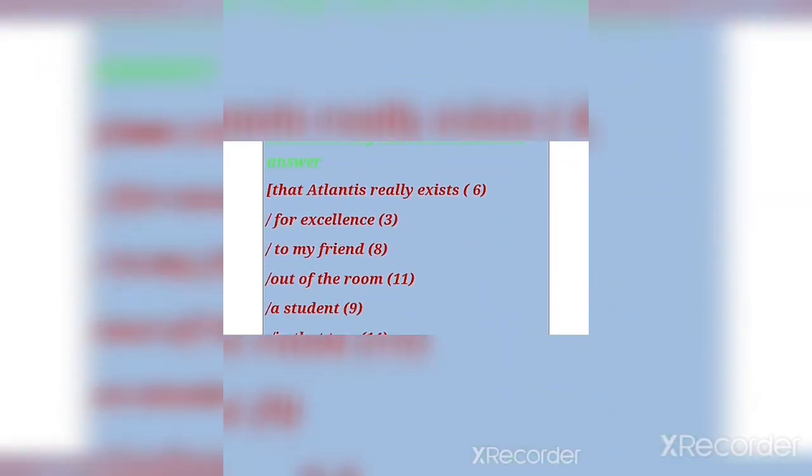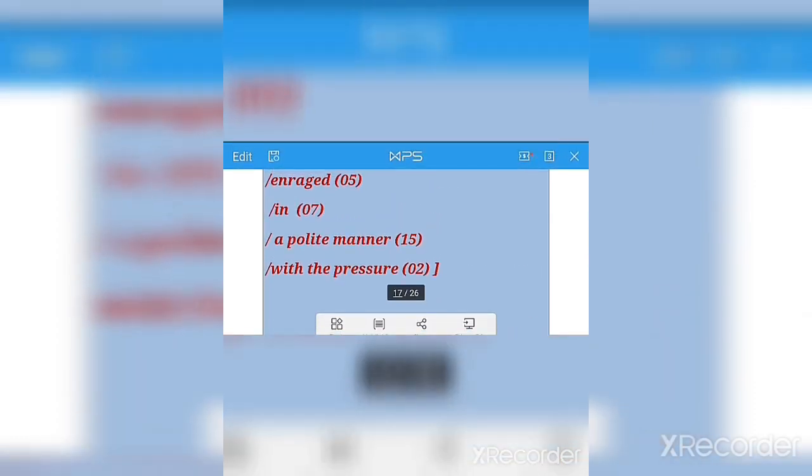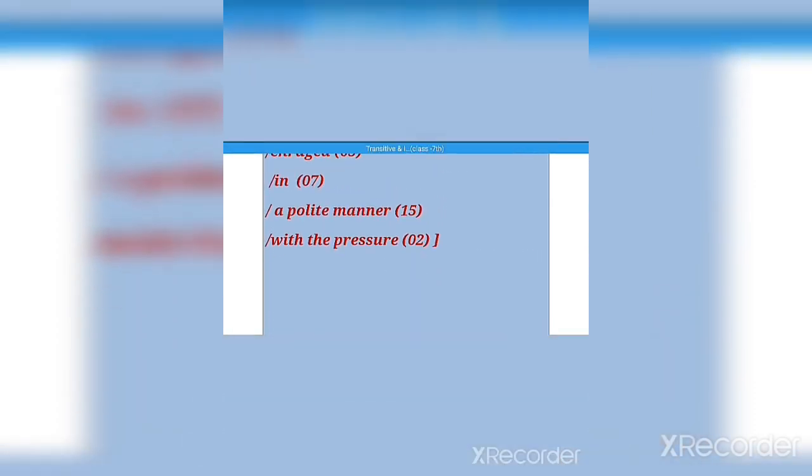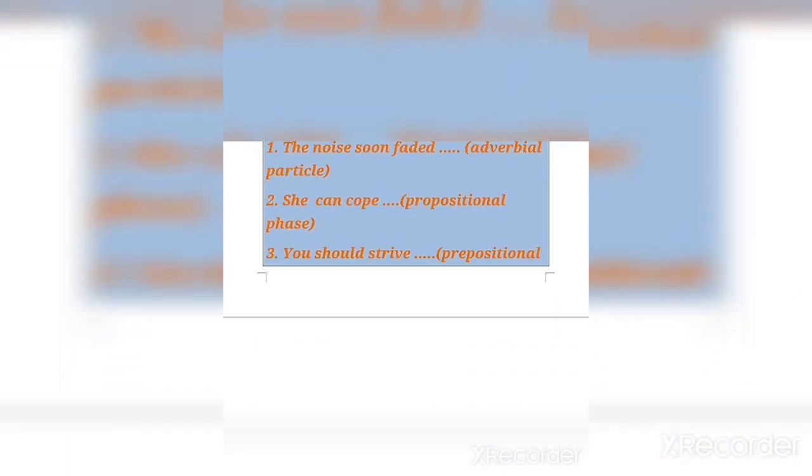Second is she can cope dash. Here you have to use a prepositional phrase. Let us see the second answer. So the second answer is with the pressure. Okay, so here you will write she can cope with the pressure.